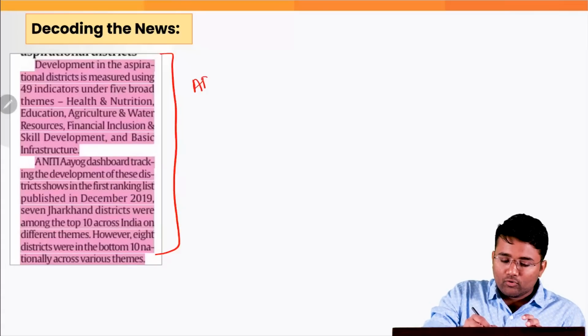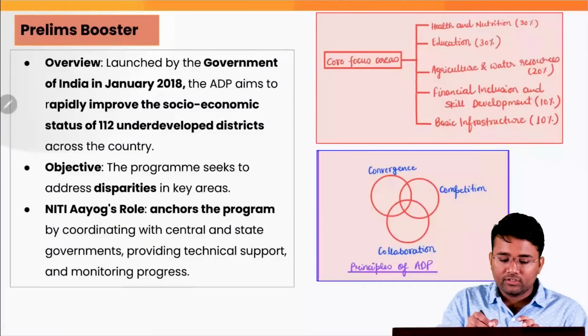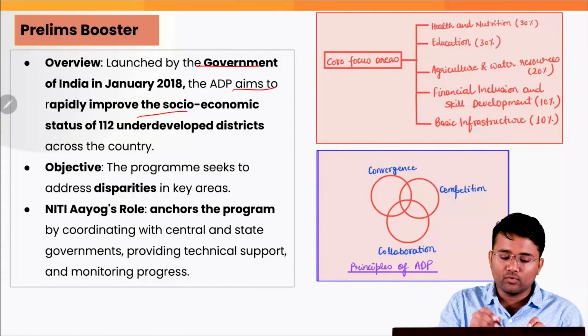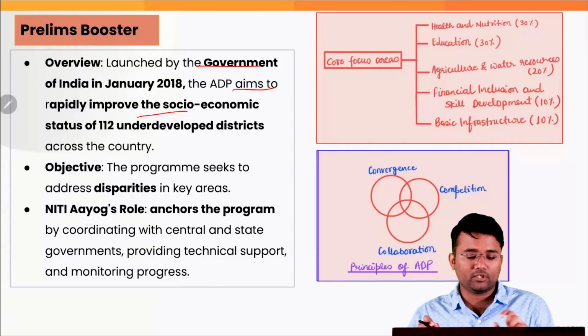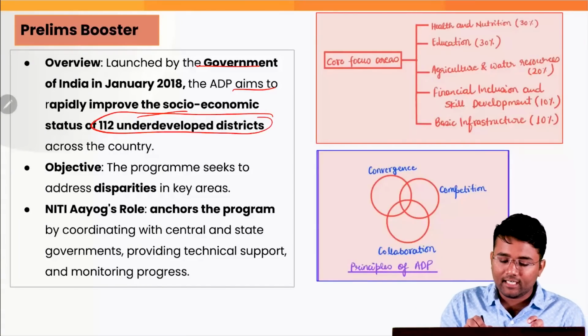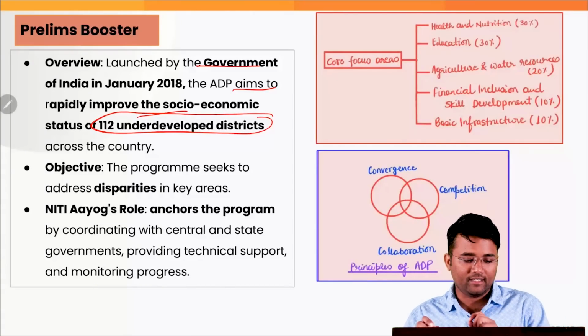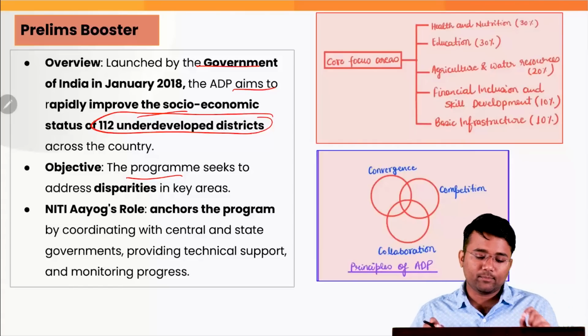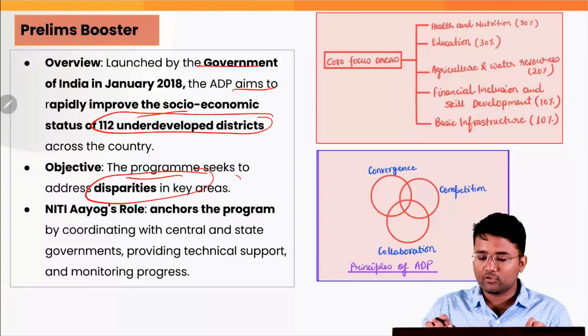Now, this ADP program has been launched by the government of India in January 2018. This ADP aims to rapidly improve the socio-economic status of 112 underdeveloped districts across the country. Now, the objective of this program is to address the disparities in the key areas. What are those key areas?